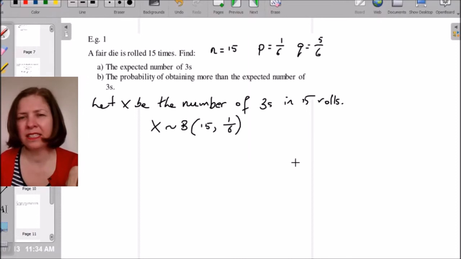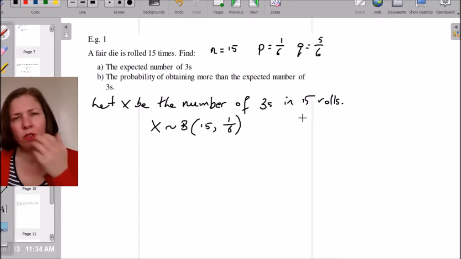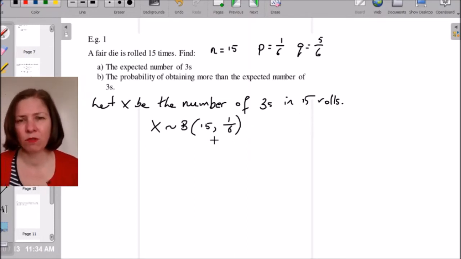Notice that this definition includes the number of trials, because a binomial distribution is defined by the number of trials, and therefore X is binomially distributed with n is 15 and p is 1/6.